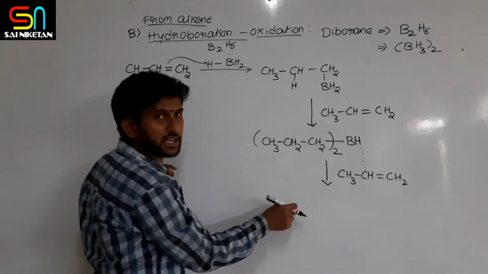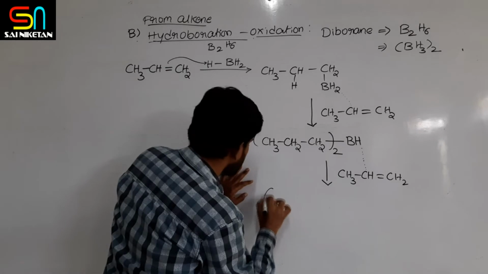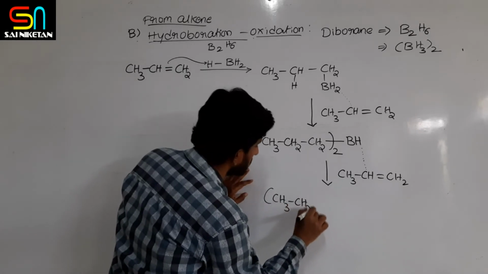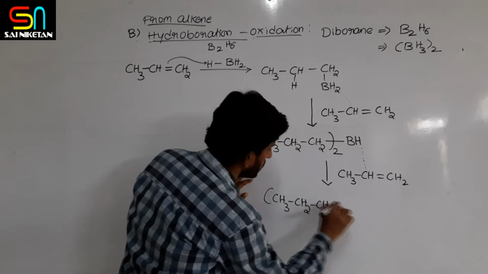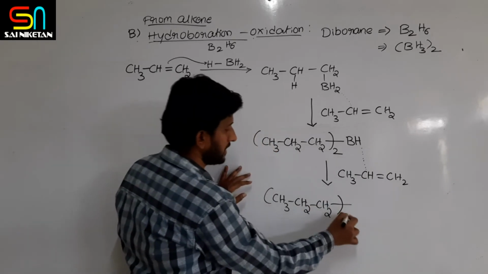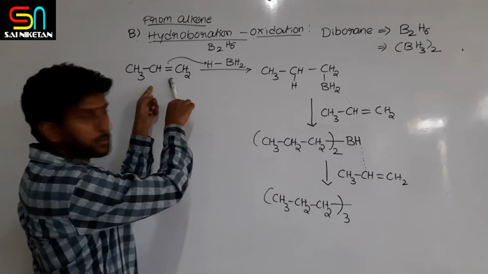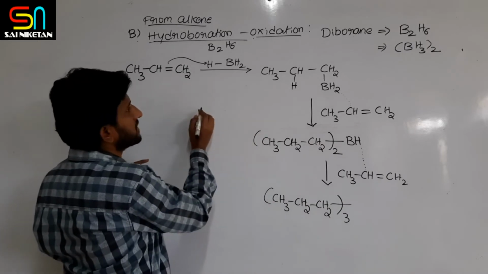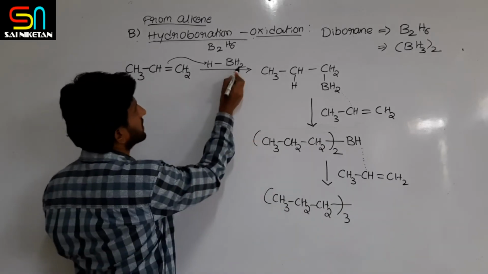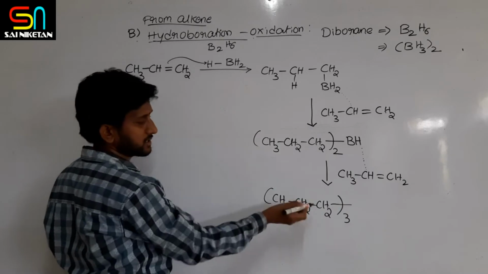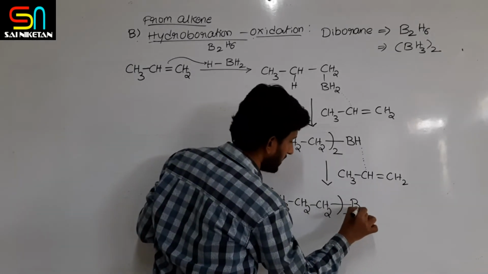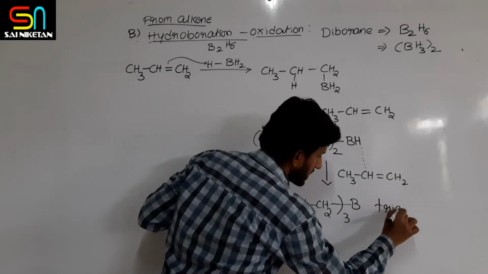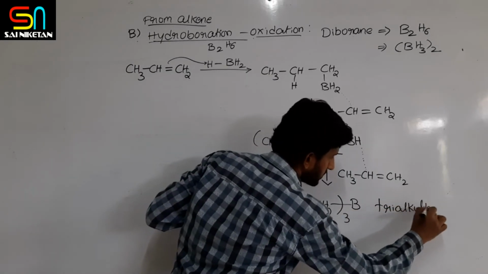So I write (CH3-CH2-CH2) taken thrice, because now three propenes have reacted with three hydrogens, and I write B here. This is a trialkyl borane.